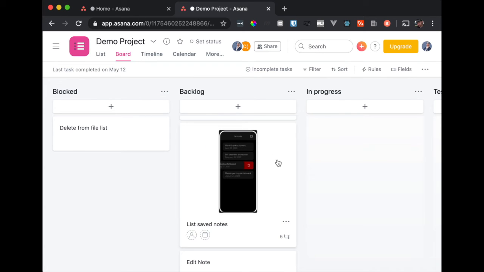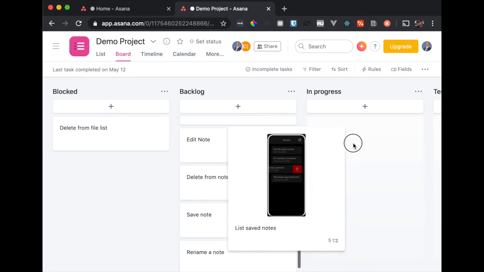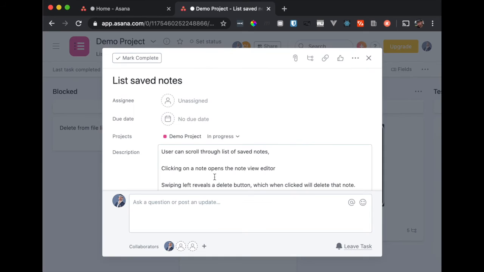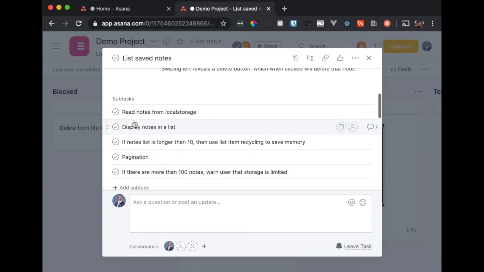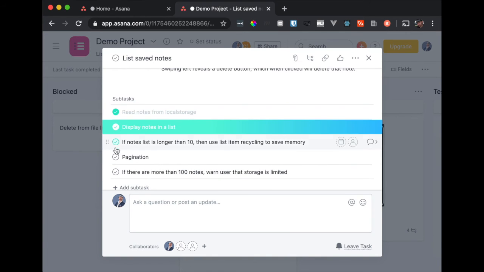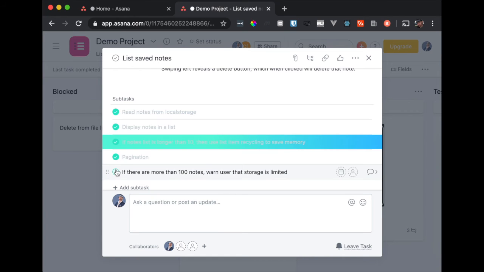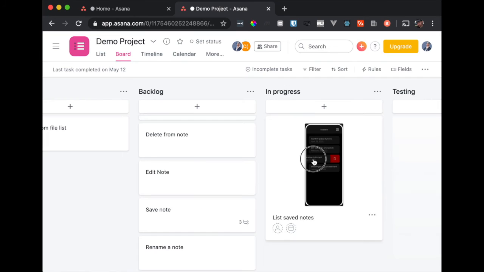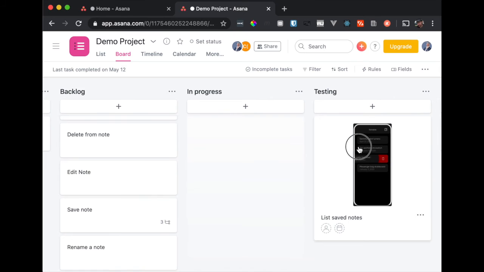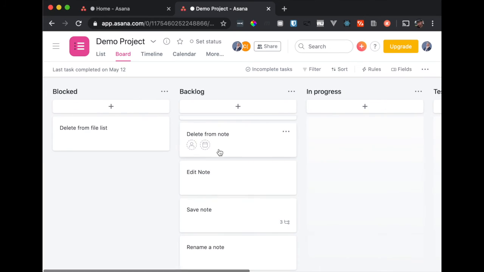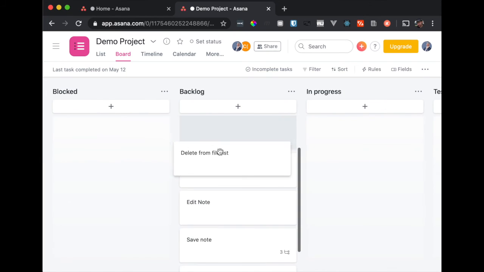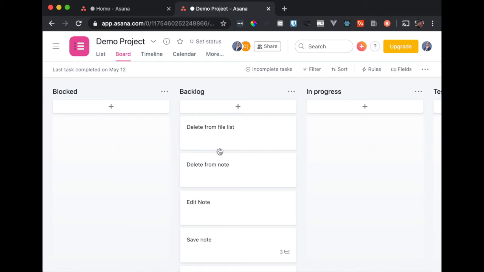Right. Now the person who's working on this now puts this into progress. They're starting to check off these tasks. We got somebody who's working on this read from local storage. Somebody displays the notes in the list and figures out how to do pagination and all that stuff. Right, it's done. And as soon as they move it into, say, testing or done, well, you can now delete from the file list because that's been unblocked by the completion of the file list.